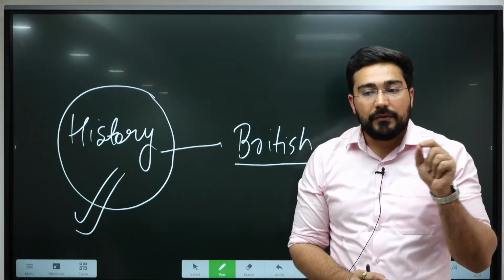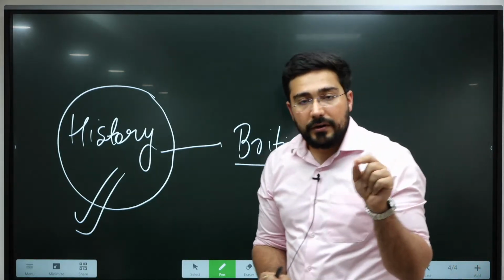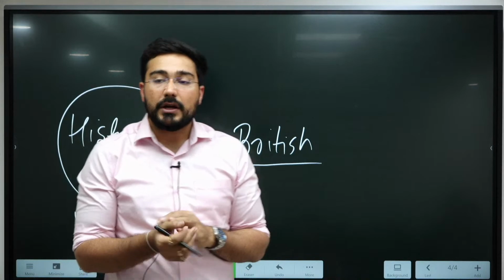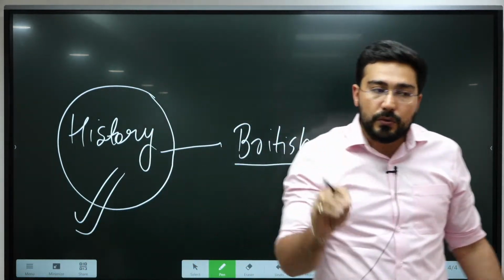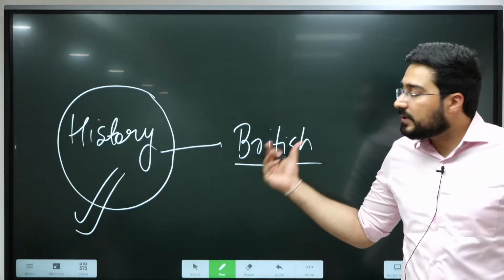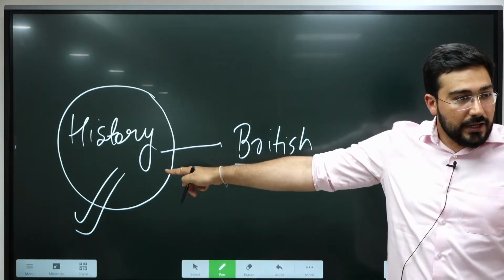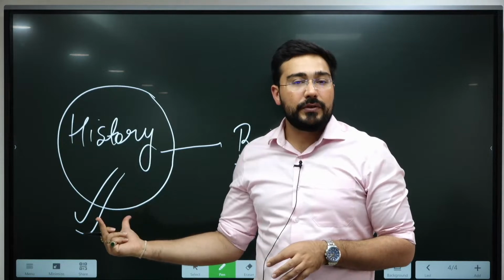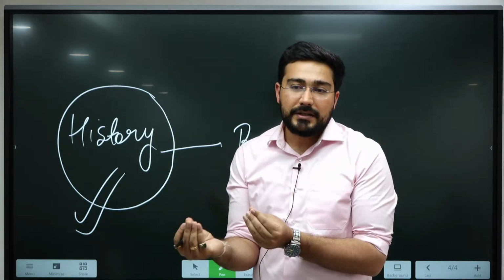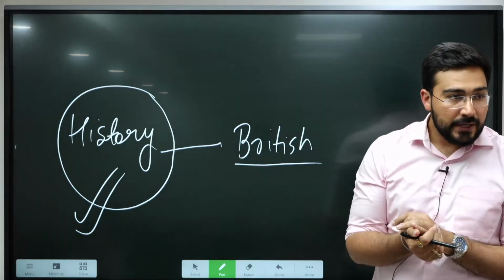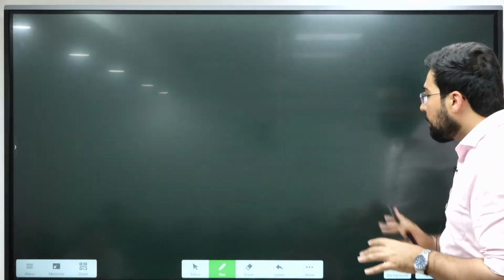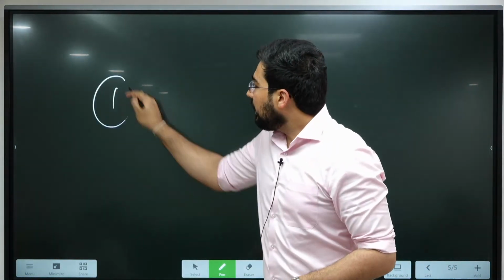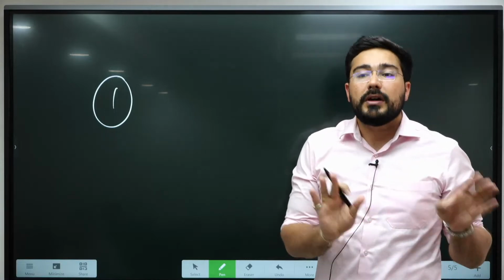But the caveat was these people wanted to use the historical events to justify their rule. That's why they distorted our history. Even though history writing began, the right form of history, the fundamentals of writing history, that was incorrect. But anyway, the initial periodization was done on the basis of religion.